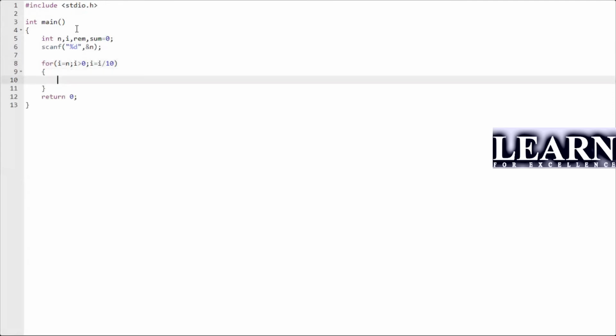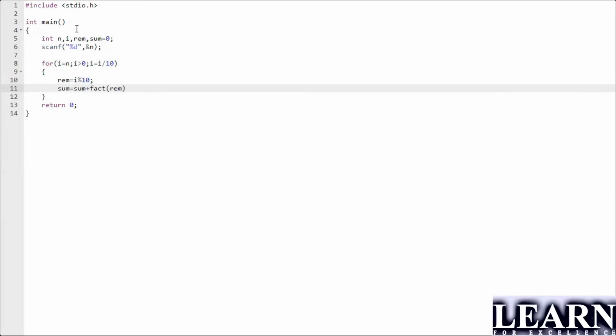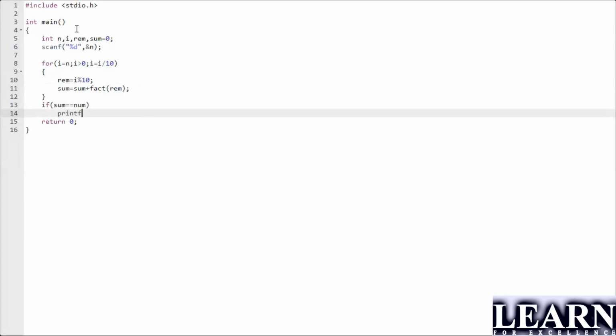Inside this, I'll be taking remainder equals i modulus 10. Look here, we are altering the value of i, not n here. Okay, i modulus 10. Next, I'll be taking sum equals sum plus factorial of that remainder, and I'll be coming out of this. Next, if the sum value is equal to the number, then I'll be printing s here, with Y capital.